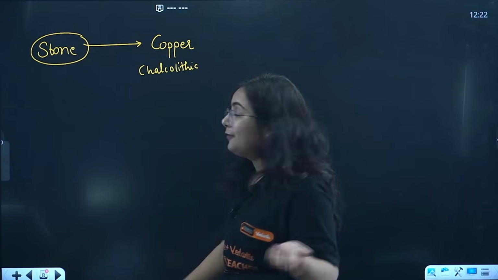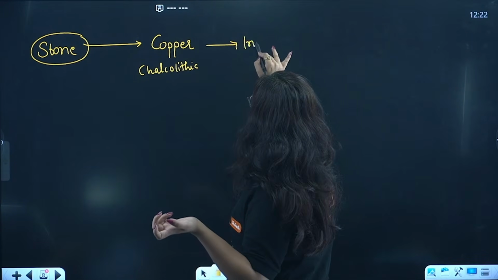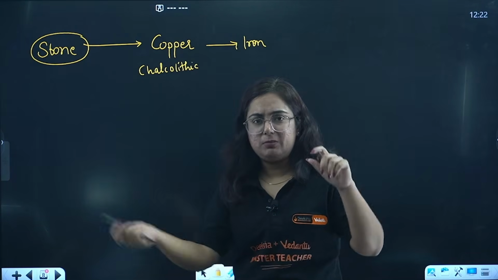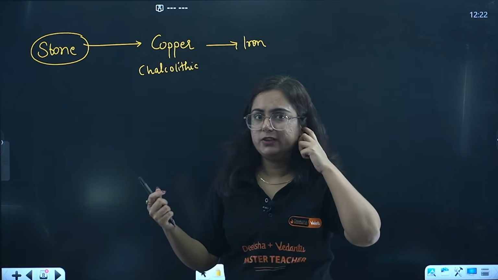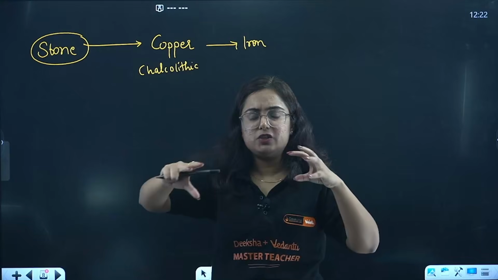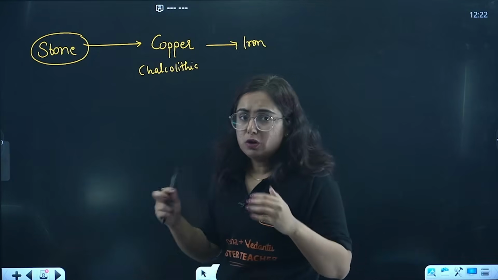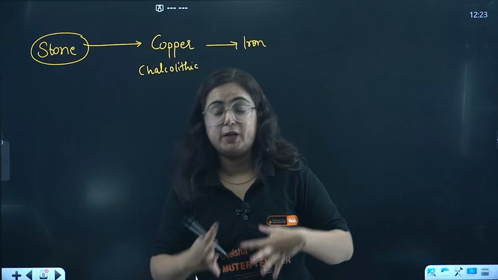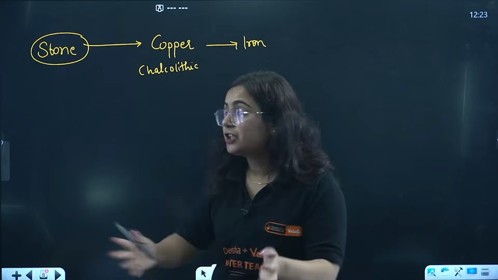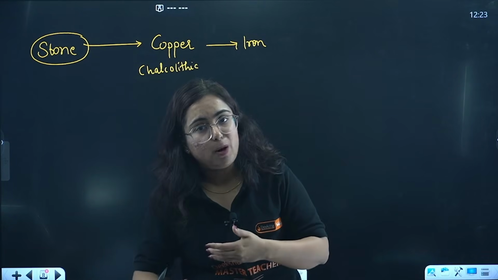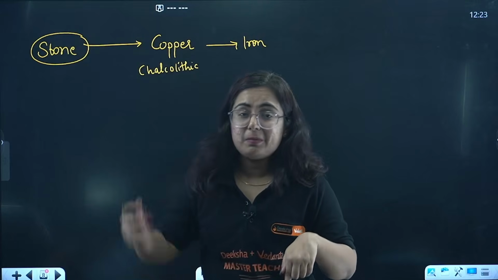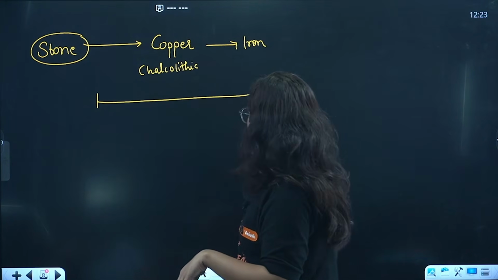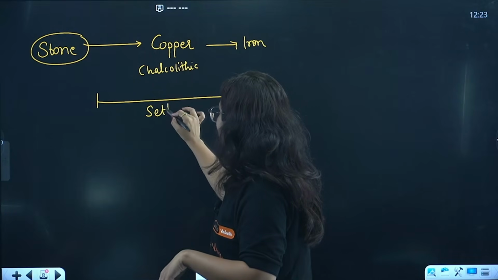After that, we had the discovery of iron. Now iron was a strong material, right, which can be used to cut a lot of trees. They did it in the Indus Valley region, in the Ganga plain. So a lot of trees were cut down and people started moving there. It was a fertile land, and in the Neolithic age they learned about farming, and in farming they have to settle there. So this was a phase where humans started learning settlements.